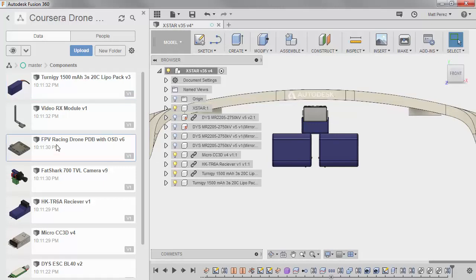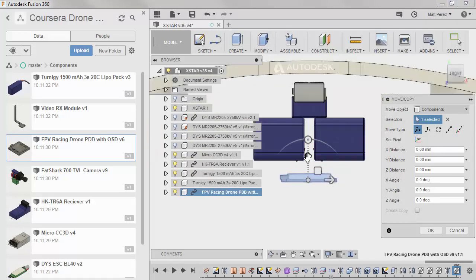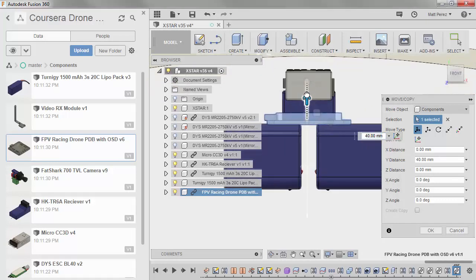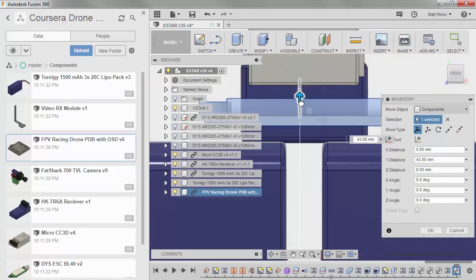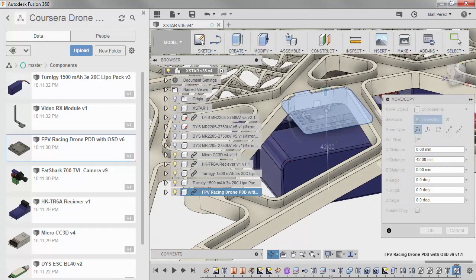The next thing that we're going to have to bring in is going to be the power distribution board. Now this is going to be critical because the batteries are going to plug into the power distribution board, and then all of the power going to the ESCs, or the electronic speed controllers, is going to come out of the power distribution board. It's also going to be the hub for where we plug in the camera, the flight controller power, the transmitter for the camera, and even the video signal in this specific case. So we want to make sure that we have this in a good location, that we have enough space above and below it, and that we can access it.